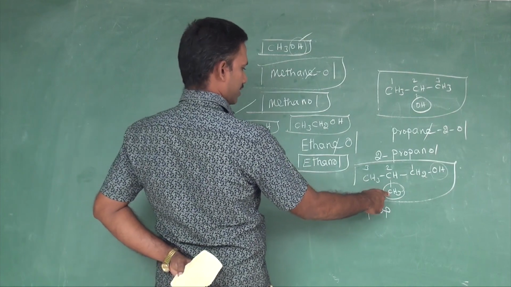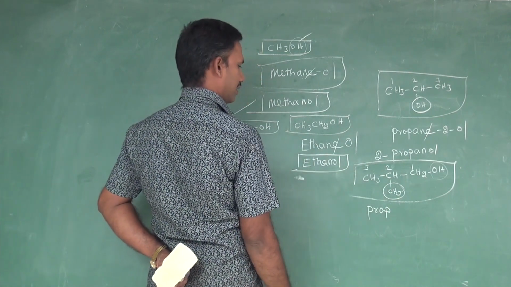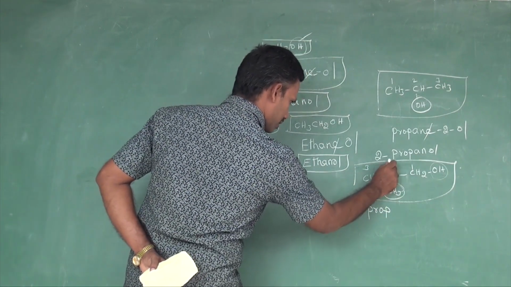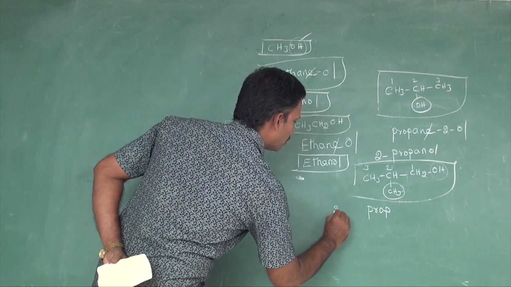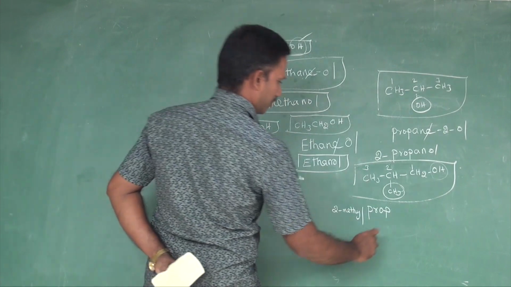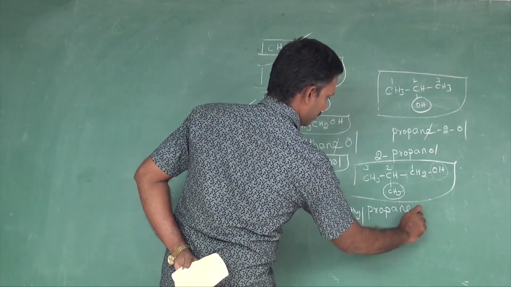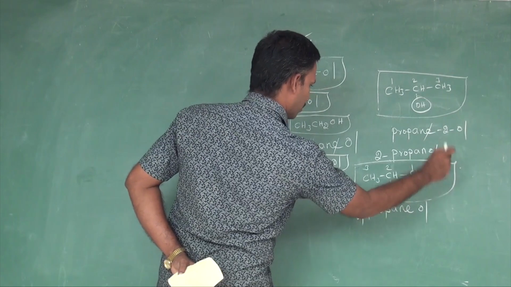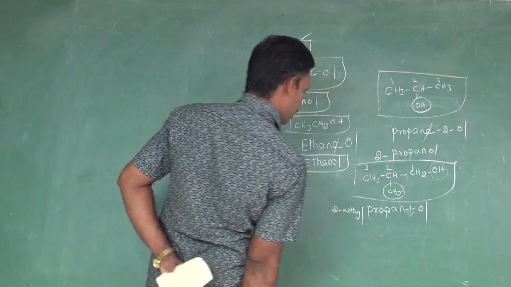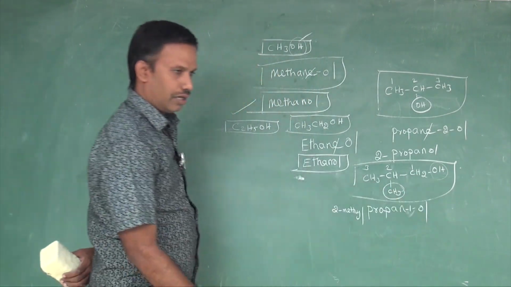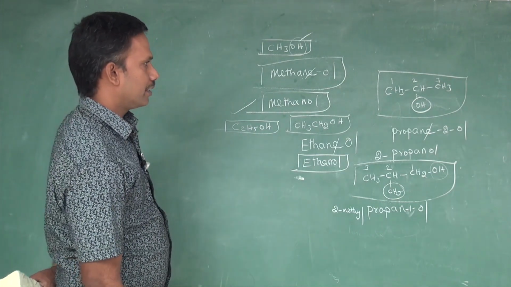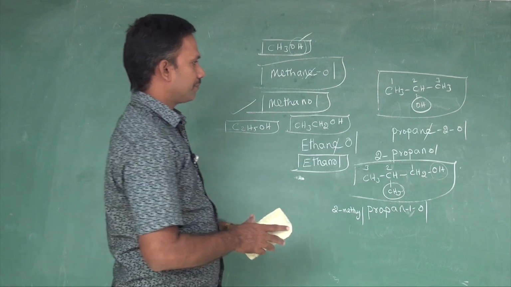Okay, is any prefix there? One methyl group is present as a substituent, that is called the prefix. The location of the prefix is the second carbon. So 2-methyl propane ol. The OL, where the OH is on the first carbon. E should be eliminated, and 1 should be added. 2-methyl propanol, or 2-methyl 1-propanol. 2-methyl 1-propanol. One more example for alcohol.